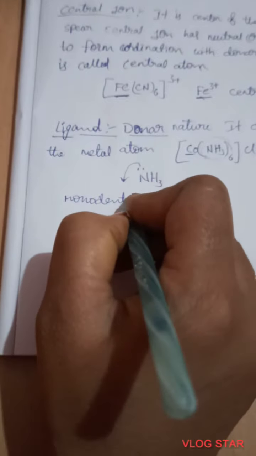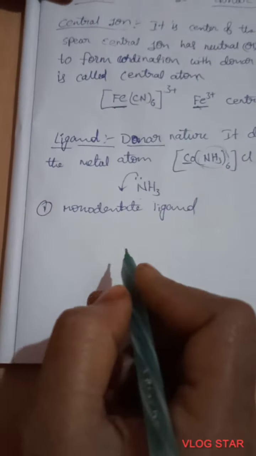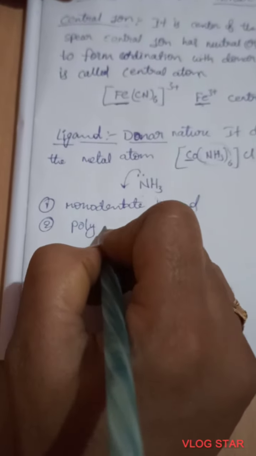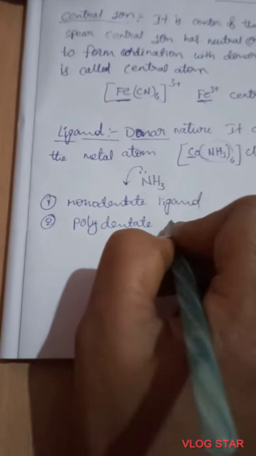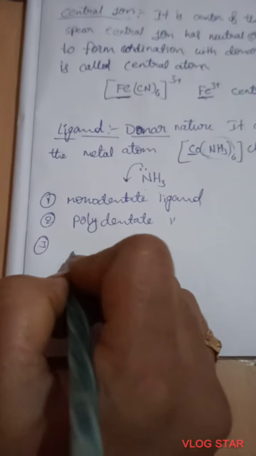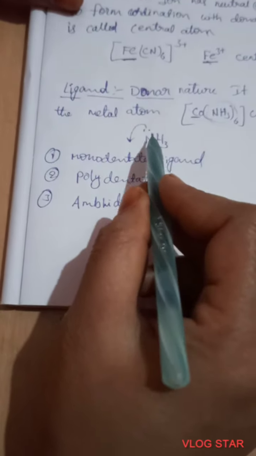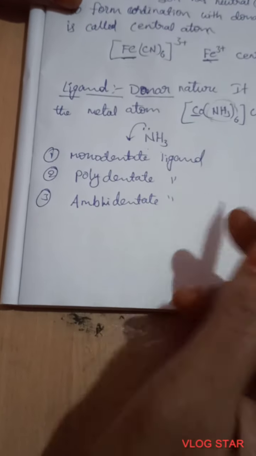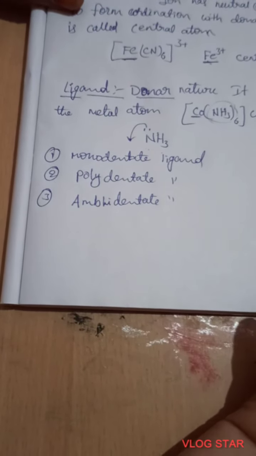Based on the donating nature of the ligand, these are again classified into three types. First one, monodentate ligand. Second one, polydentate ligand. Third one, ambidentate ligand. Based on the donating nature of these elements, the ligands are classified into three types: monodentate, polydentate and ambidentate.